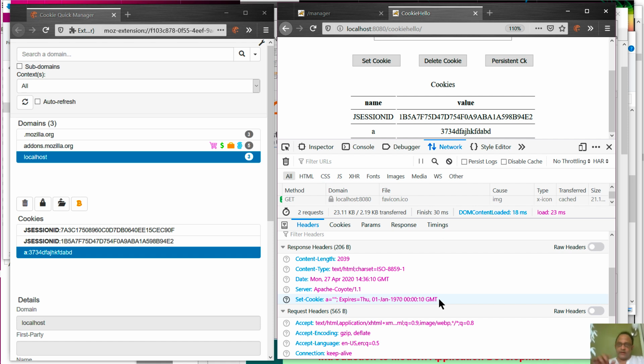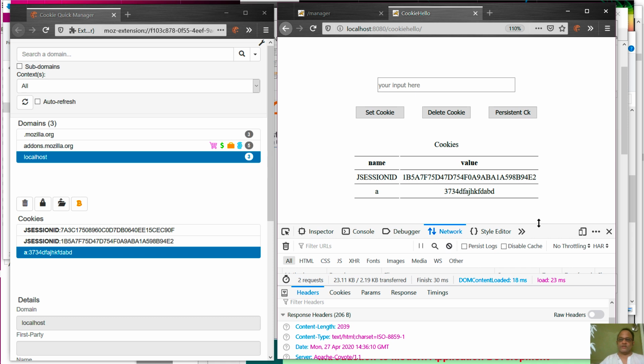If you look carefully in your own browser, this is a little too faint, you will see that the expiry date has been set to 1 Jan 1970, which is basically in the past. And so the cookie should be deleted. But because the page was generated when the cookie was still there, we still see it in the page. If you wanted to, you could write some JavaScript code to make this happen directly on the client side, but that's okay.